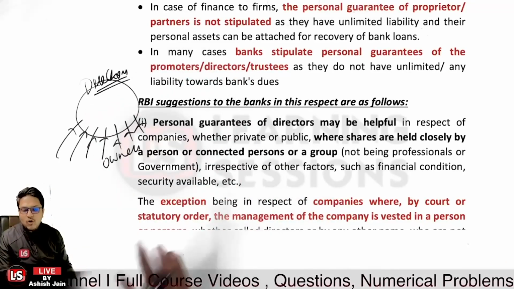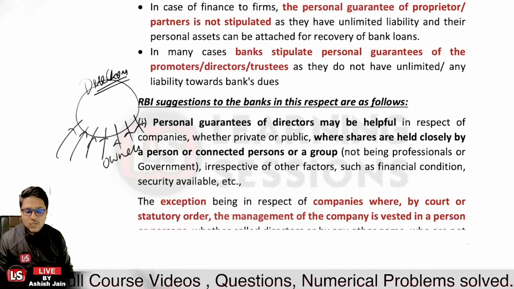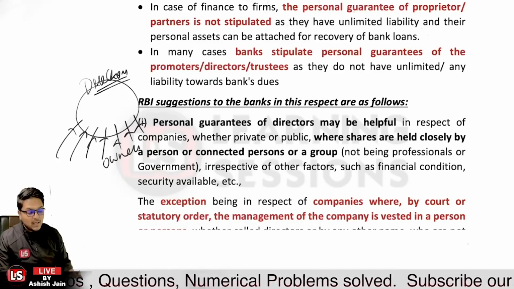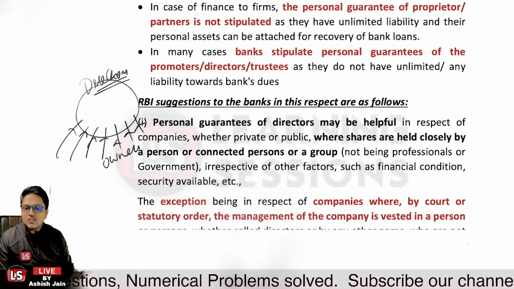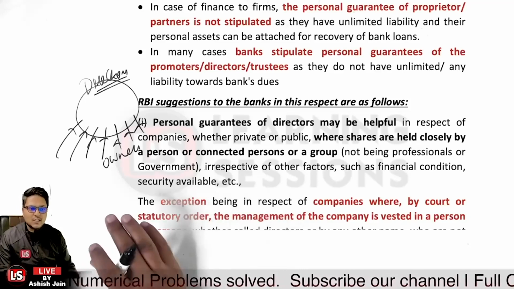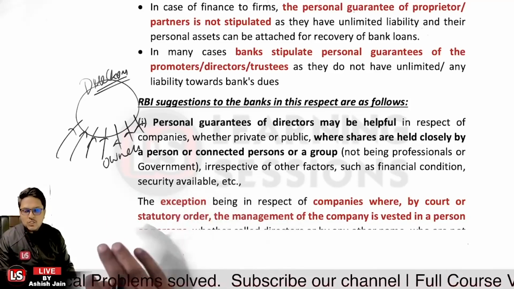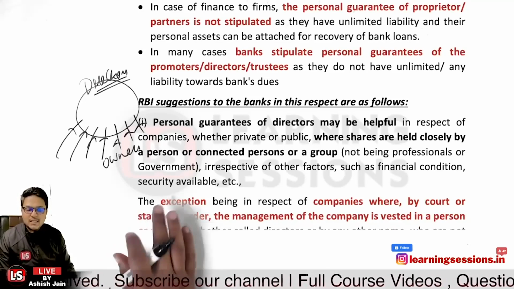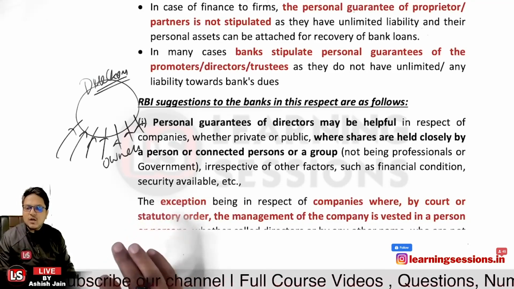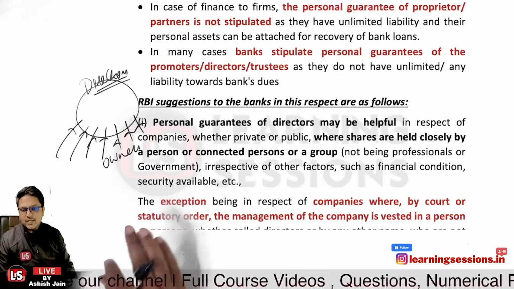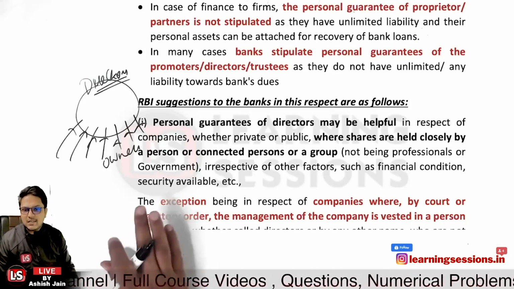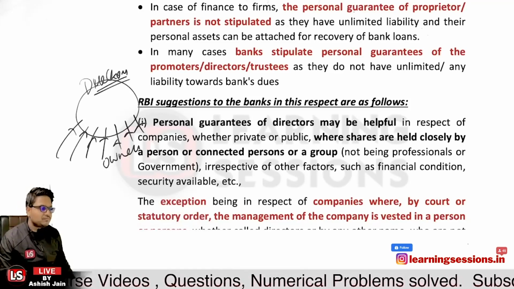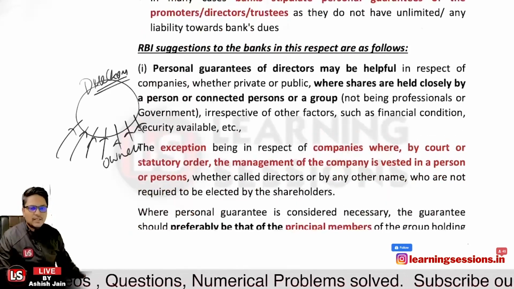And if you want a company to achieve its corporate objectives, the management part is also very crucial. If we want to ensure that there will be continuity of the current management itself, we can take the personal guarantees of the directors also. So that is the case where we can ask for the guarantees of the directors too. Okay. And further, there is an exception.